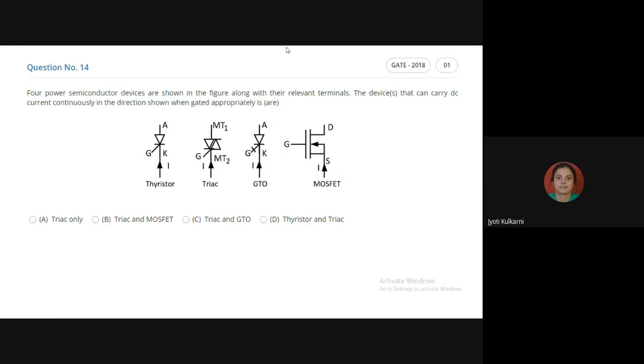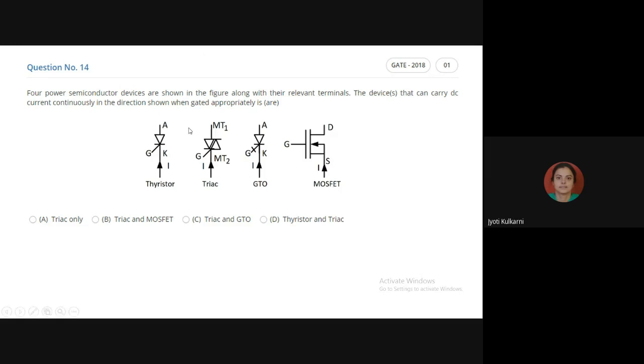Here also it is taking the current from cathode to anode where gate is fired. And fourth is MOSFET, which is taking the current from source terminal to drain terminal where gate is fired. So now tell me, which device will carry the current as per its shown direction when all four are under on condition?